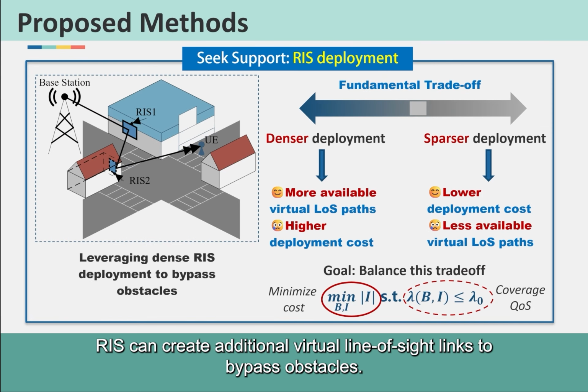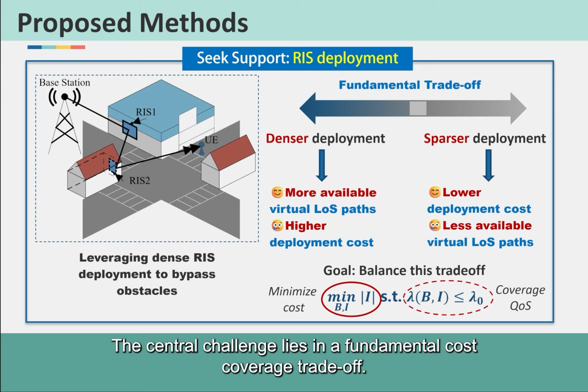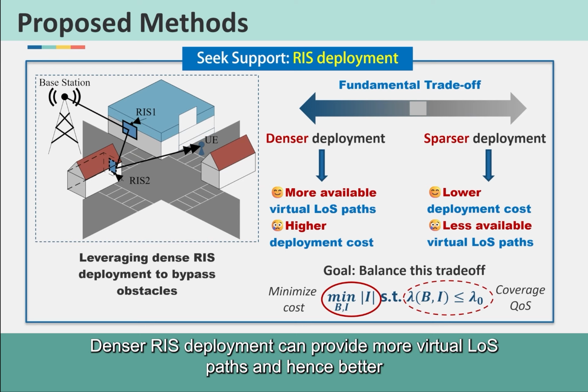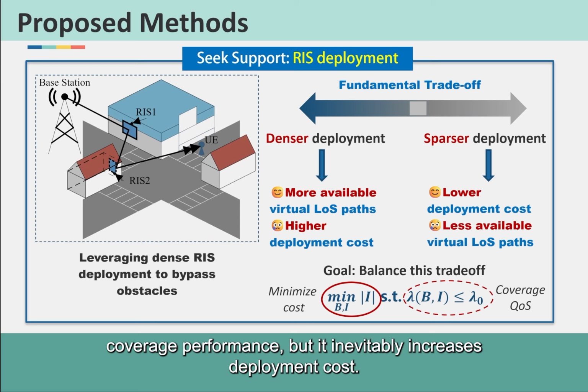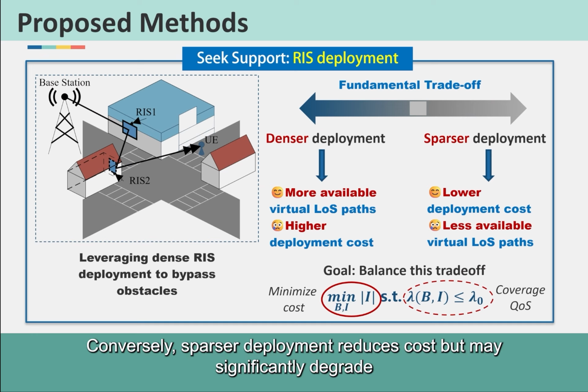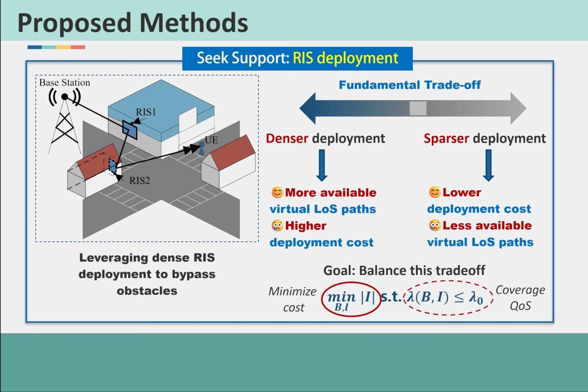RIS can create additional virtual line-of-sight links to bypass obstacles. The central challenge lies in a fundamental cost-coverage trade-off. Denser RIS deployment can provide more virtual loss paths, and hence better coverage performance, but it inevitably increases deployment cost. Conversely, sparser deployment reduces cost, but may significantly degrade coverage quality.